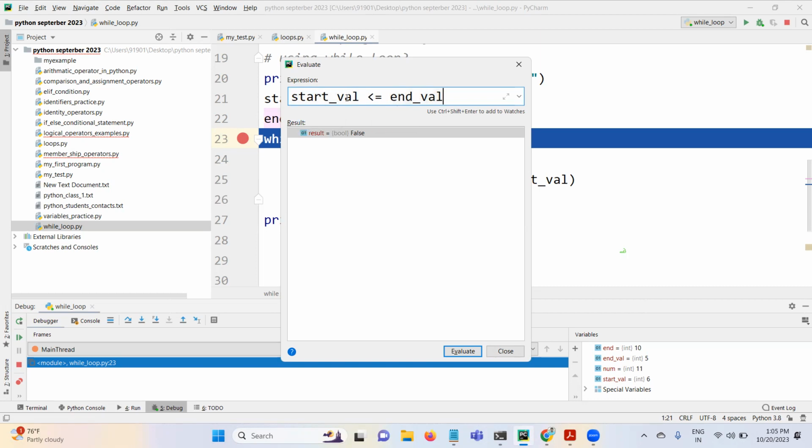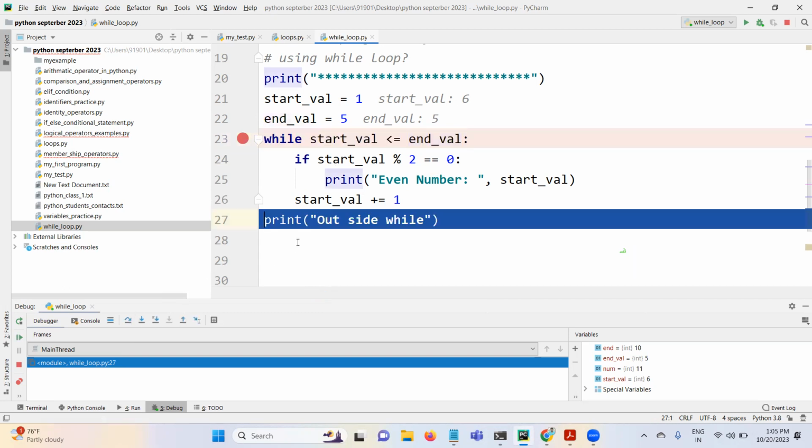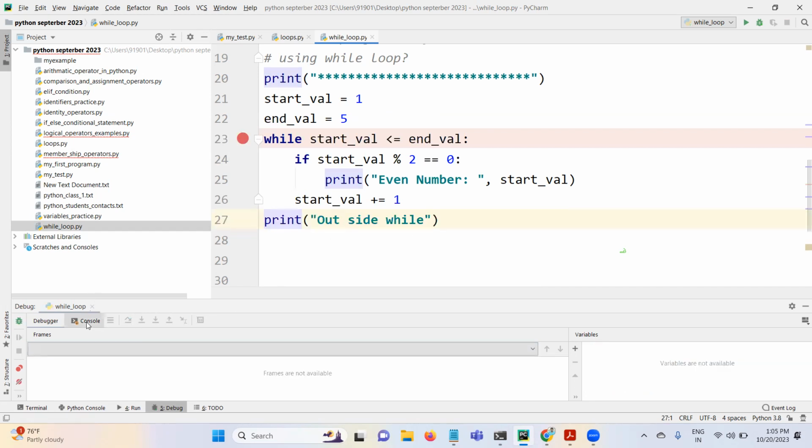If it is returning false, the while loop will be stopped. It should not go inside this. It goes directly outside this loop, stops this loop and executes the statements outside the while loop, right? That's it. You see the output?